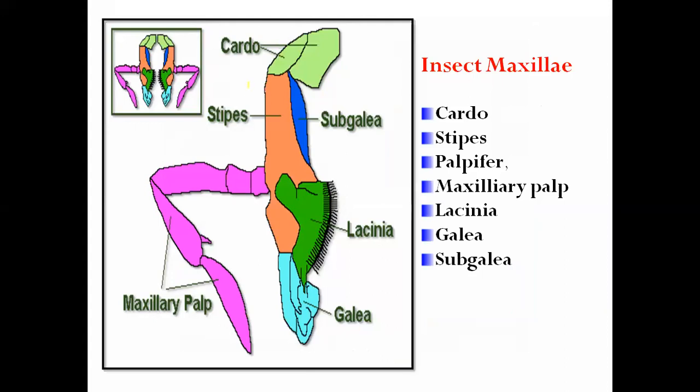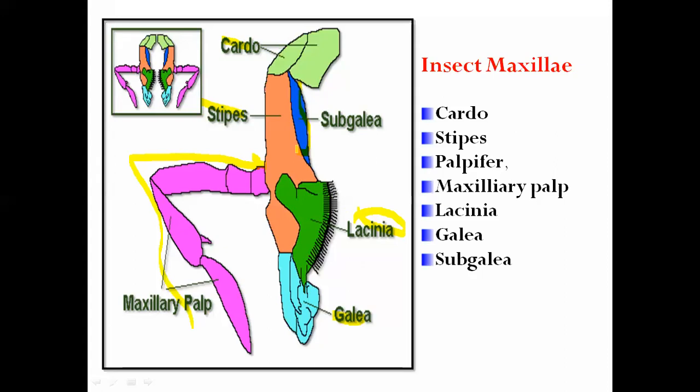It is a cardo. This is the first part. Then stipe. Then this is the lateral side palpipar, and this palpipar is again modified in the form of maxillary palp. Again on the stipe there are two lobes, that is the galea and lacinia. And this is the subgalea part. It is not important, not even given in your syllabus, but at least remember that insects also have the subgalea. So this is the overall parts that come under each maxilla.